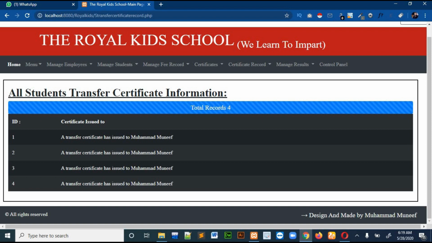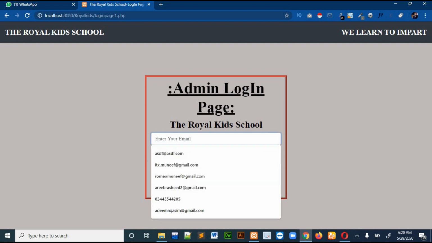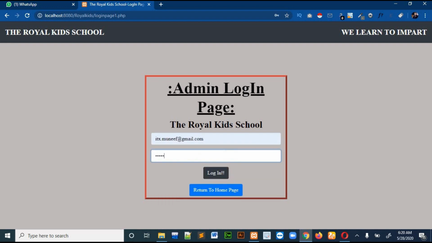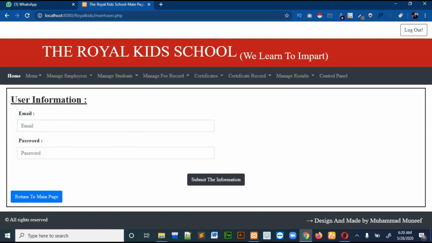So what we are doing in the control panel, whenever you click the control panel, you will come to another login page. This login page will give you the access to enter a new user into the software. Okay, so only the main administrator will have the access of this page. Let me just enter the email and password and press login. Whenever you press it, you will come to this page. In this page you can enter a user. Just give the email and password and submit the information.